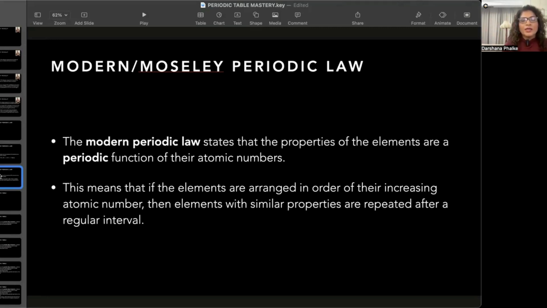So in simple words, when elements are arranged in increasing order of atomic number, the elements with similar properties repeat after regular intervals. That is, the properties repeat, not the same element. Like lithium has some property, after some time sodium will have a similar property. Potassium, a higher element, will have a similar property. So that is called the modern periodic law.